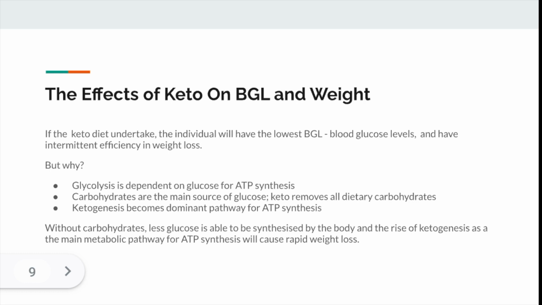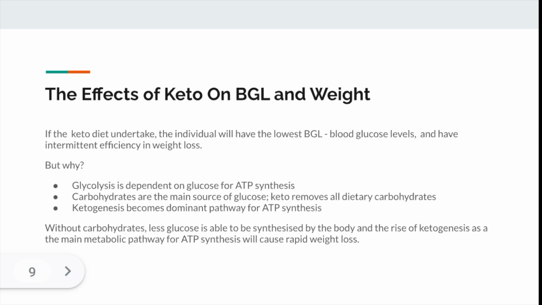In this case, it would be ketogenesis, which is a metabolic process that converts fats into ketone bodies, and those ketone bodies become the main source of energy instead of glucose. Ketone bodies are converted into acetyl-CoA, which will enter the TCA cycle to produce ATP. Since the ketone bodies are synthesized from fats, the keto diet will encourage a high fat intake for this process to be sustainable and healthy. Additionally, since no carbohydrates are consumed and glucose is not synthesized as much, individuals undergoing the keto diet will have the lowest blood glucose levels and also have the second most weight loss out of all the diets because the fats are converted into ketone bodies to maintain ATP synthesis.